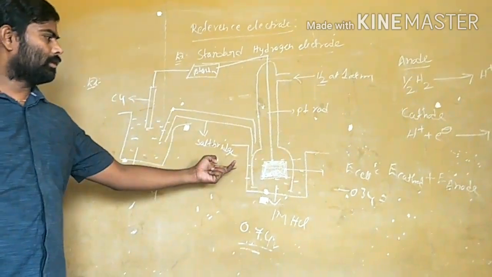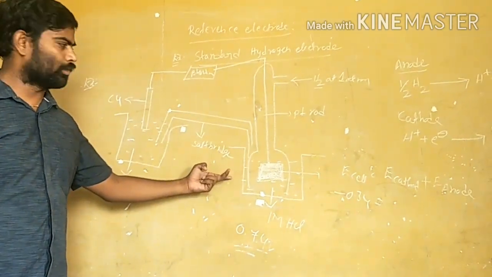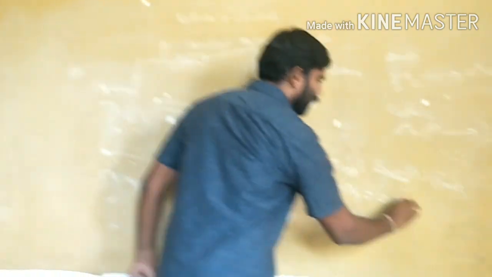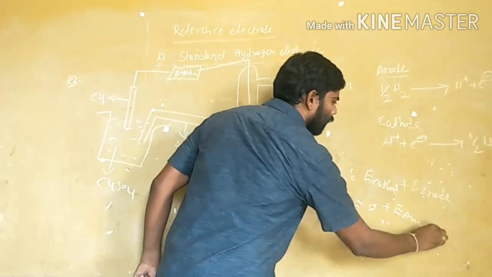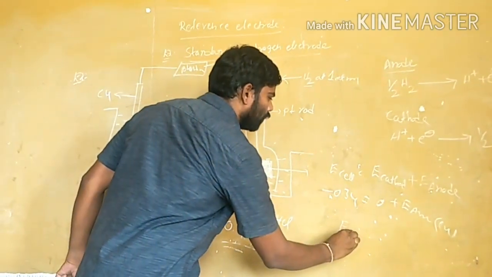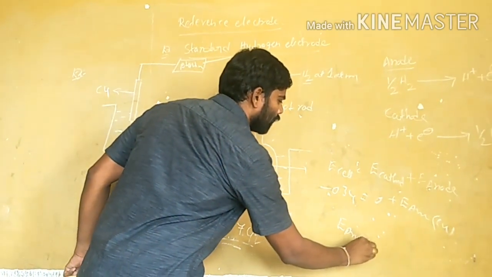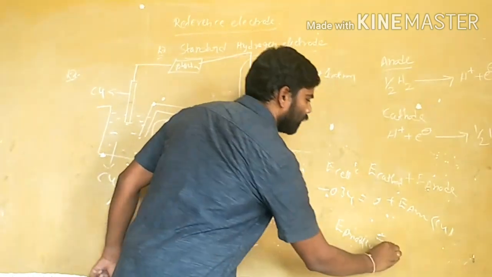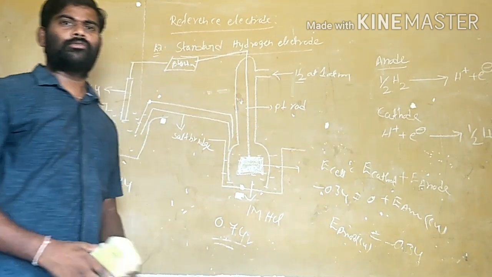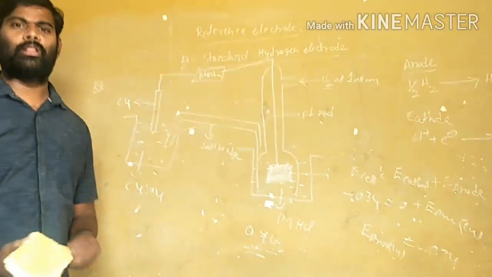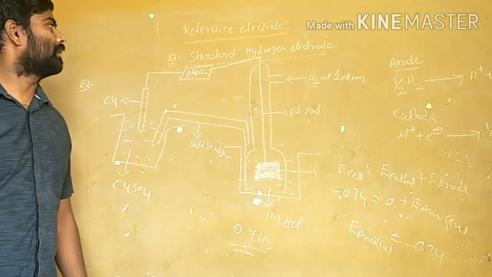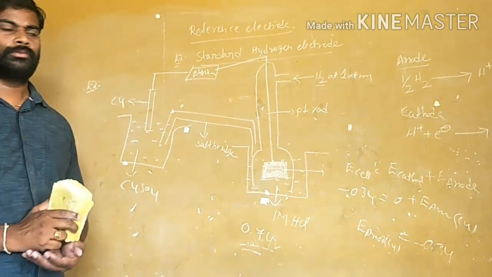And what is the cathode? The hydrogen electrode, the reference electrode, whose value is 0 already. This is E anode. The anode is now the copper electrode. Now the value E is equal to E of anode, nothing but the copper electrode oxidation potential value, 0.34. In this way, all the electrode potential values are calculated by using the reference electrode, that is the standard hydrogen electrode.